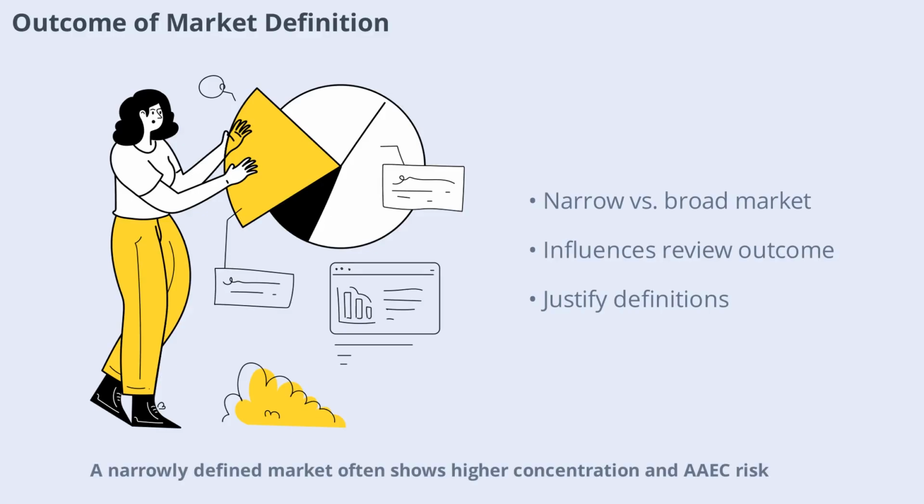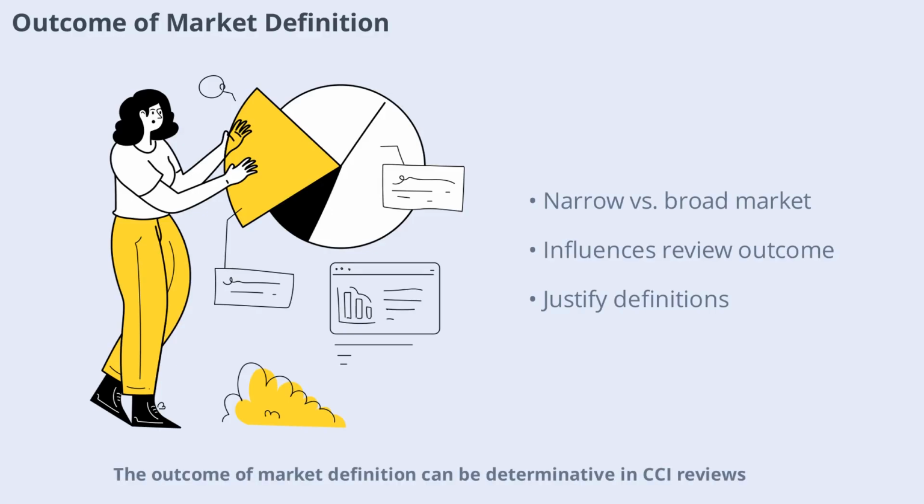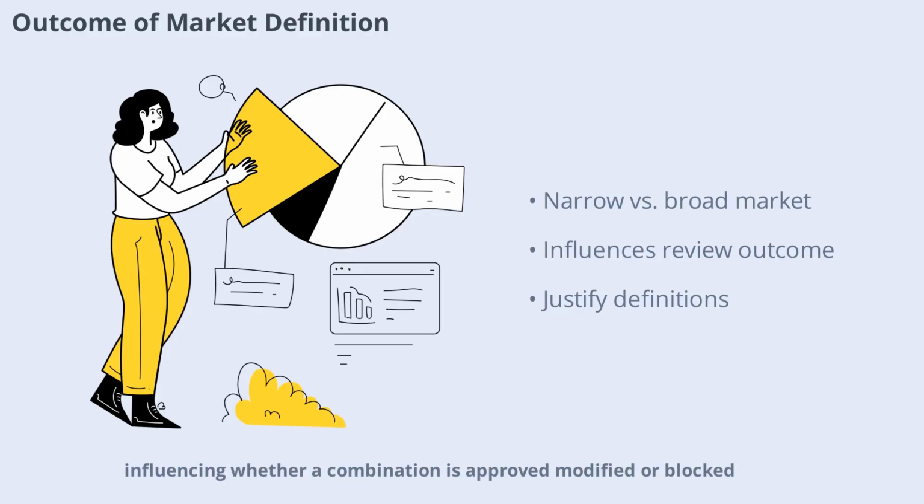A narrowly defined market often shows higher concentration and AAEC risk, while a broadly defined market includes more substitutes and reduces risk. The outcome of market definition can be determinative in CCI reviews, influencing whether a combination is approved, modified, or blocked. Practitioners must carefully justify their market definitions in filings.